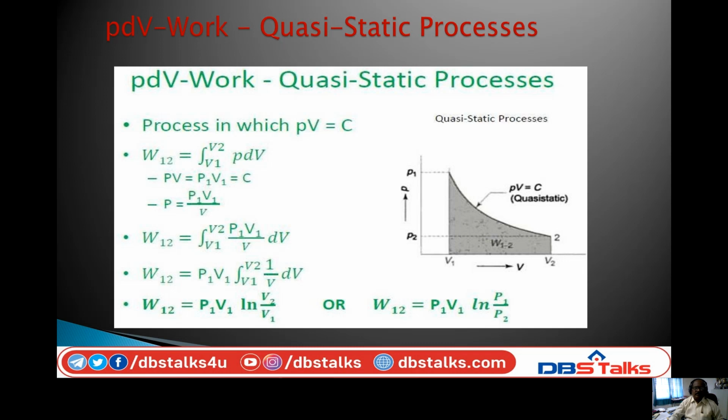So how do we get the work done equal to P1 V1 log V2 by V1 here? There is a derivation. PV equal to P1 V1, so P equal to P1 V1 by V. If we substitute this and integrate, we get this equation: work done equal to P1 V1 into log V2 by V1, or work done equal to P1 V1 into log P1 by P2.